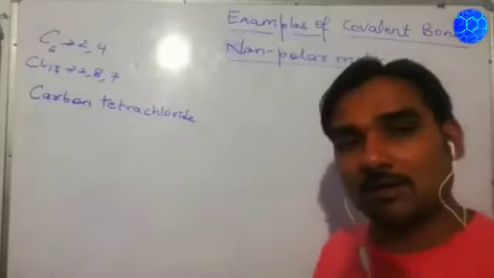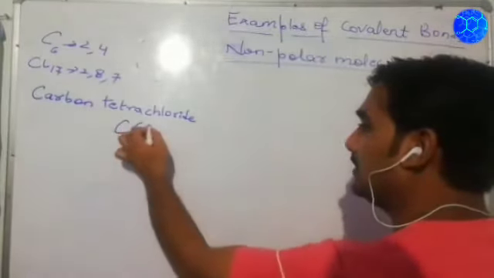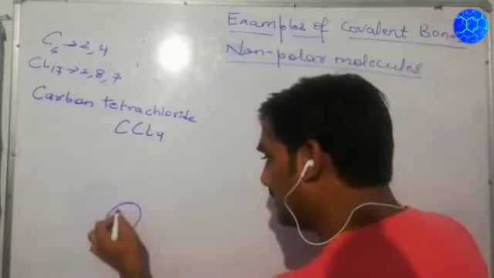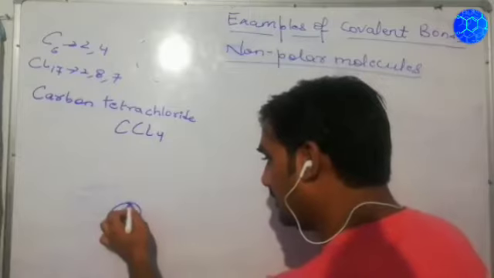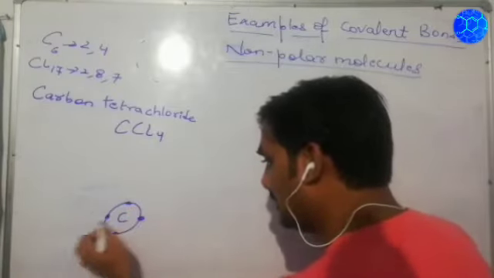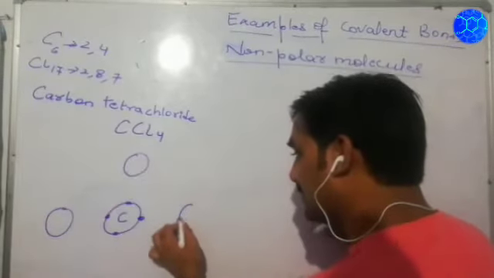Now, going with the atomic orbital diagram for carbon tetrachloride, CCl4. Let's take carbon as the central atom. Carbon has 4 electrons in the outermost shell, surrounded by 4 Cl atoms.